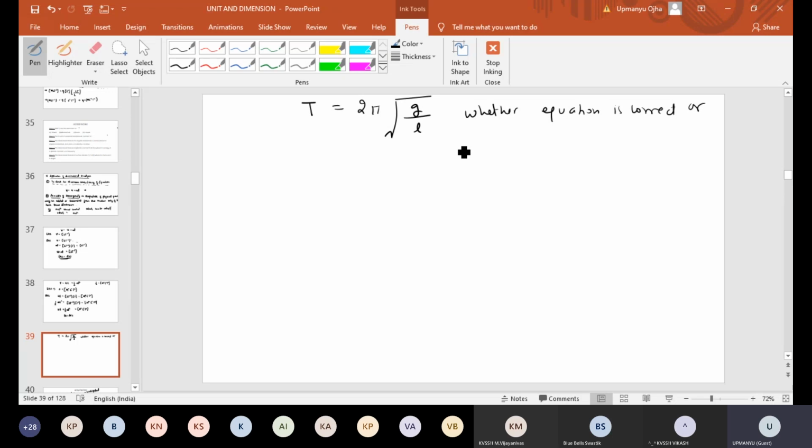G is the acceleration due to gravity, L is the length. Can you prove this equation correct or not?